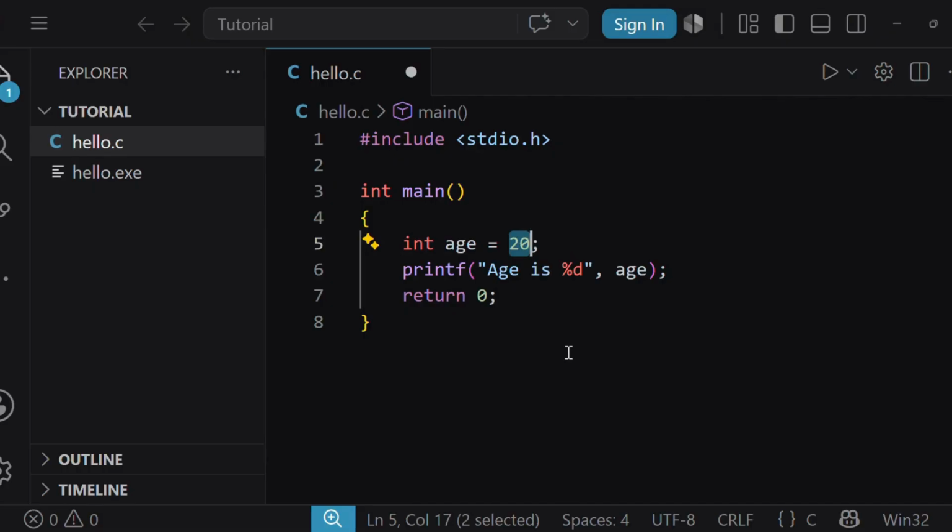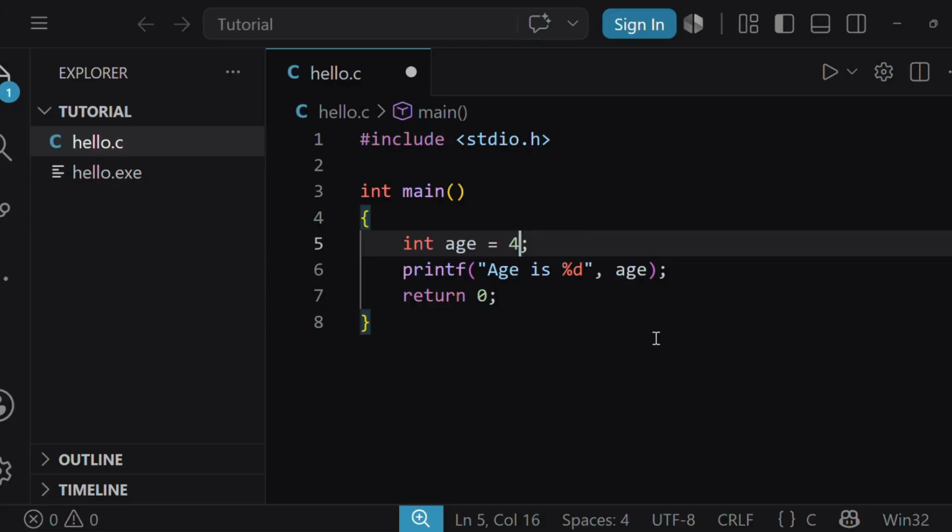Now here in our main program, 20 is basically the constant. Of course, you cannot change 20 into something else, but still we can write something in its place, like 30, 40, 4, anything. Notice something? Something is still changing here. And what is that? Not the constant itself, but the variable in which the constant is stored. And the variable here in our case is age.